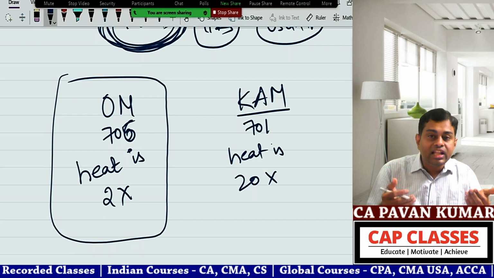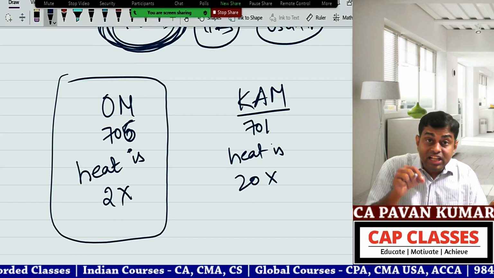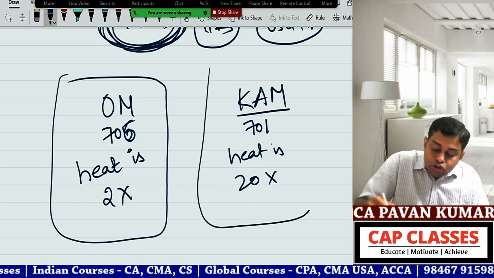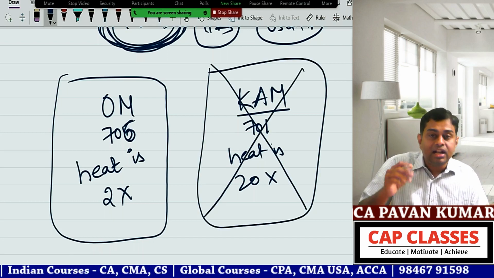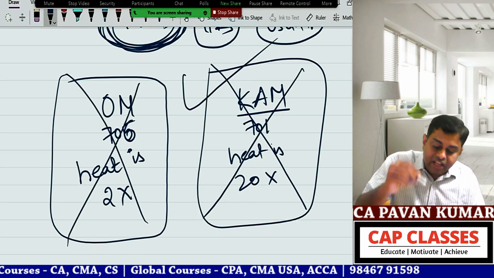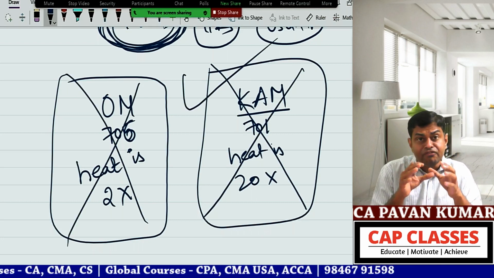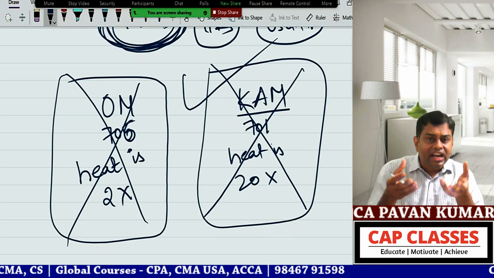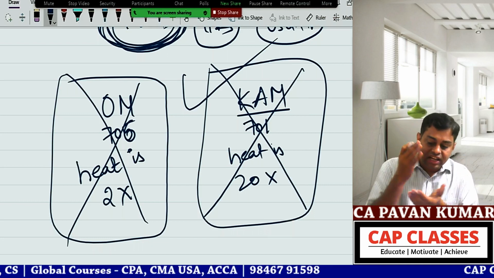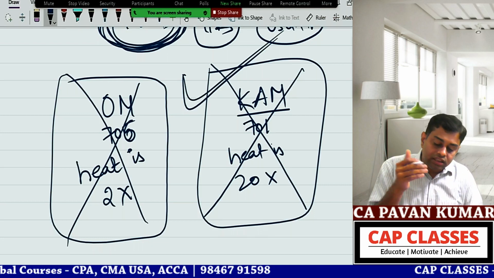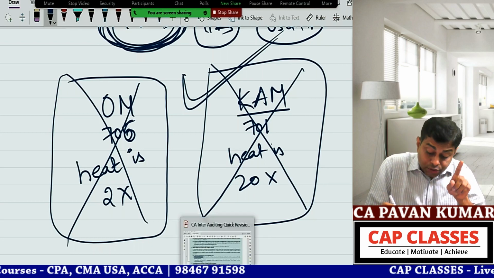So basically what they are saying is, if you are putting something in the Other Matter paragraph, please ensure that it is not a KAM under 701. If it is a KAM under 701, don't put it here, put it there. There is some criteria in 701 to see what is a KAM. If the criteria is met, put it in 701. If the criteria is not met, then put it in the Other Matter paragraph. That is what they are saying.